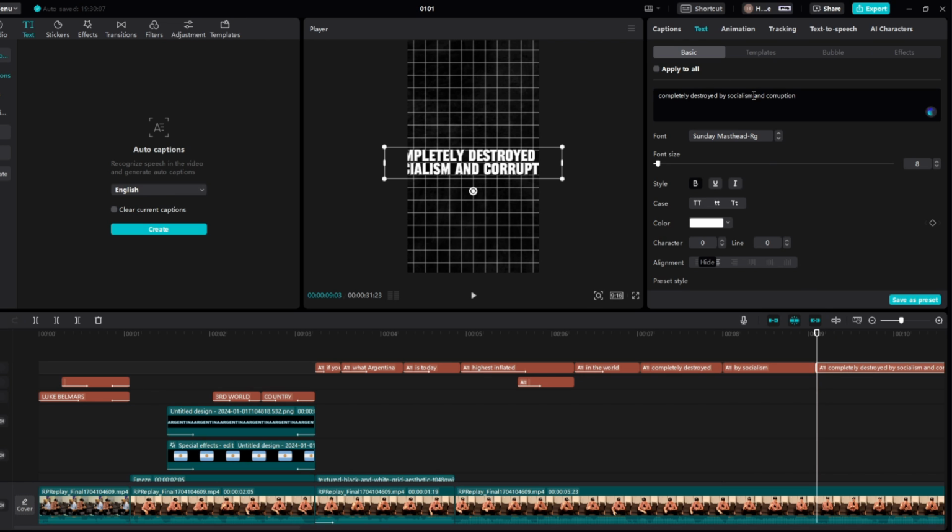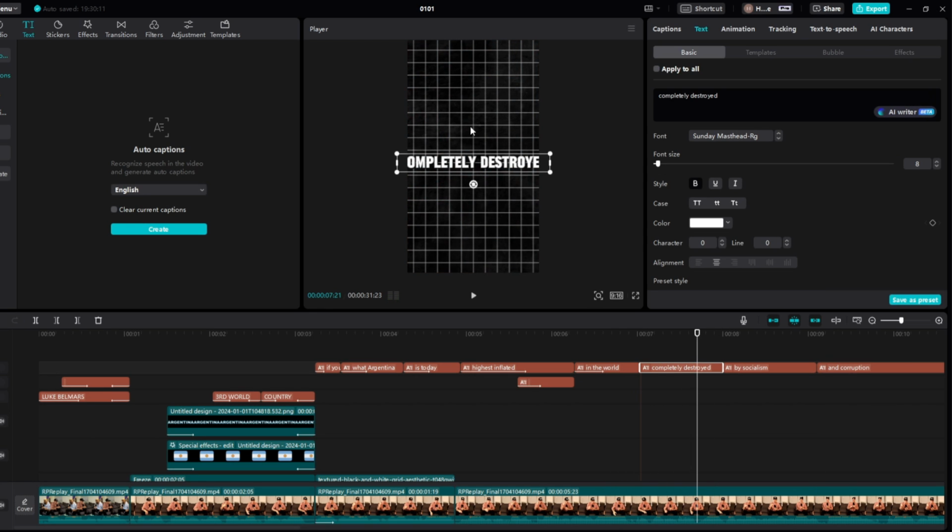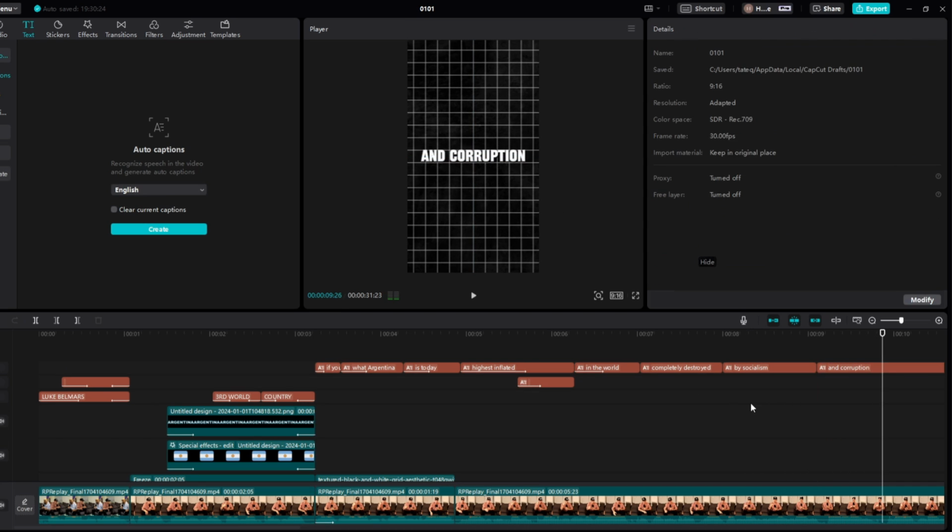And then this part can be "and corruption." Just like so. Then we can obviously decrease this, put it in the center. Destroyed by socialism. Okay, so now for this part, this is where we're gonna start adding some stuff.